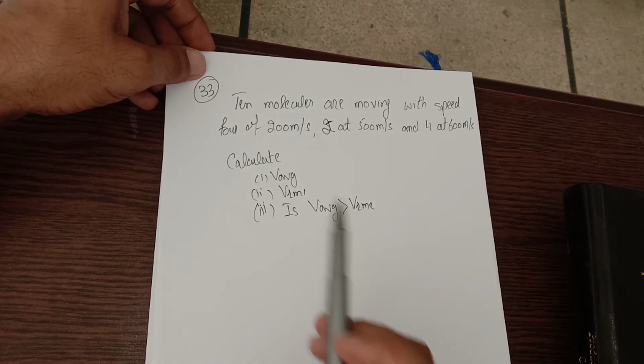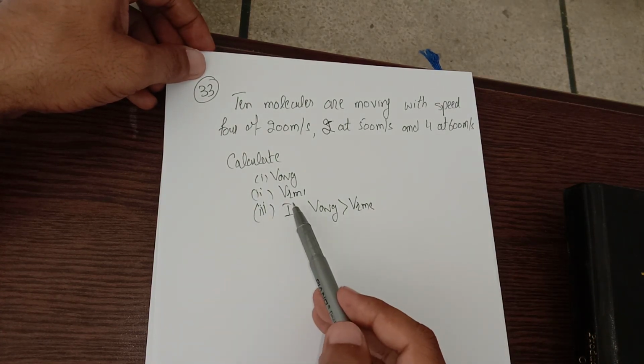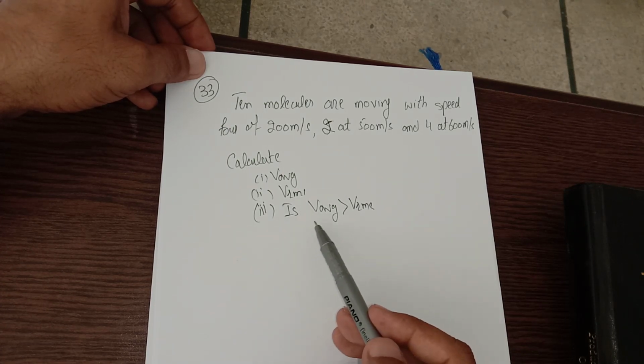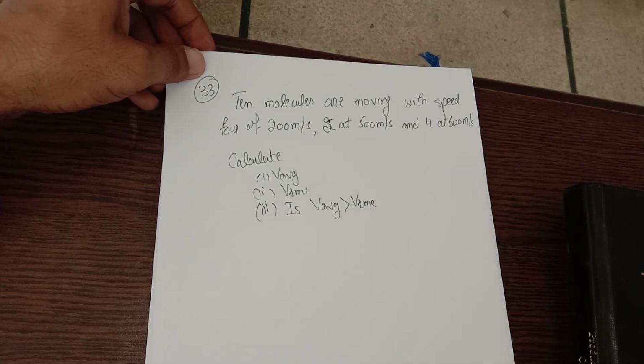You have to calculate the average speed, the RMS speed, and in the last part you have to determine whether the average speed is greater than the RMS speed or not. You should know the basic formulas of average and RMS speeds, then you can easily calculate them.